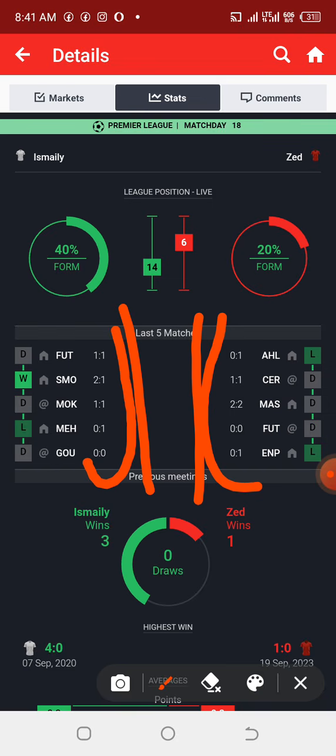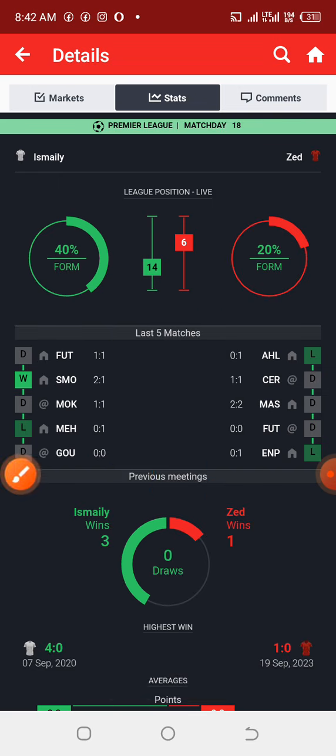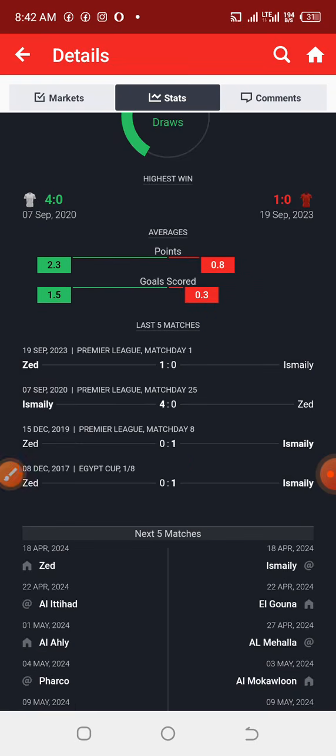Checking the away team also, most of their games ended up 1-0, 0-0, 2-1. The highest result you can see there is maybe 2-2. Playing 3-2 is not very common in the Egypt league, so it gives us insight into the high probability of winning this under 3.5 goals. That's why I'm introducing you guys to the Egypt League first for predicting your under 3.5 goals. Now the second aspect to look into is the last 5 games.